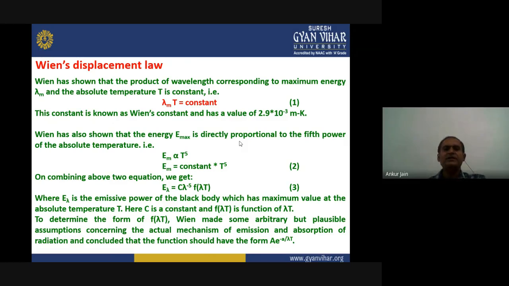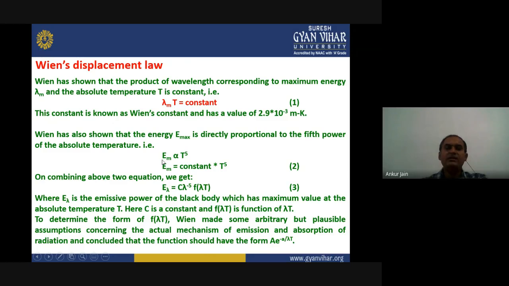The other thing Wien showed is that the energy E maximum at wavelength lambda m is directly proportional to the fifth power of the absolute temperature. That means Em is proportional to T to the power 5, or with a proportionality constant, Em equals constant into T to the power 5. This is our equation number 2.